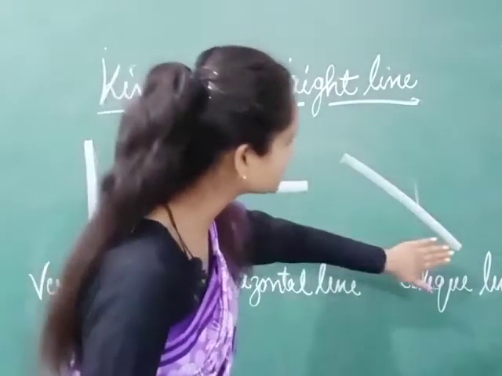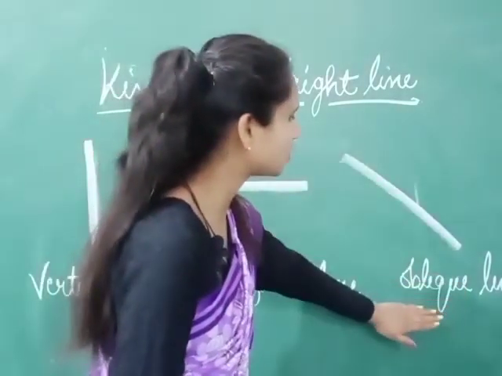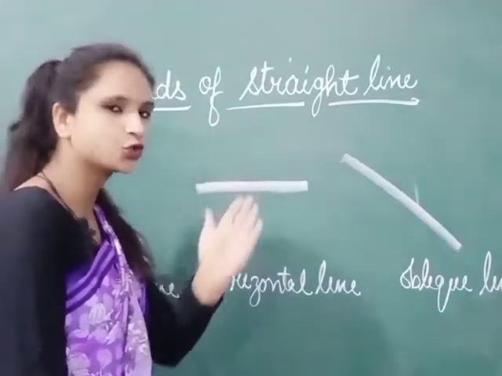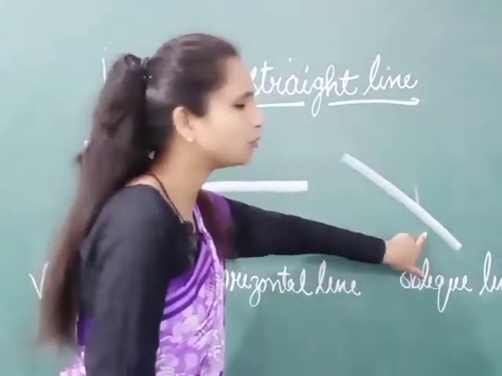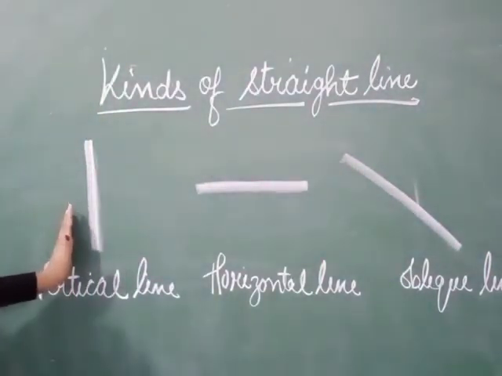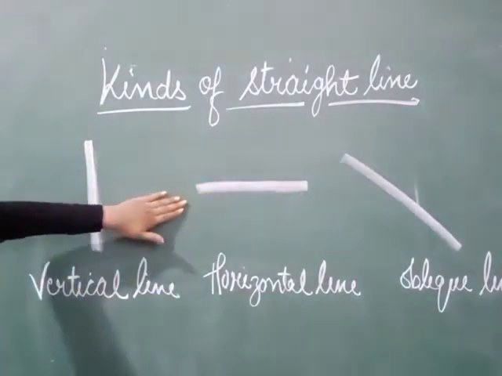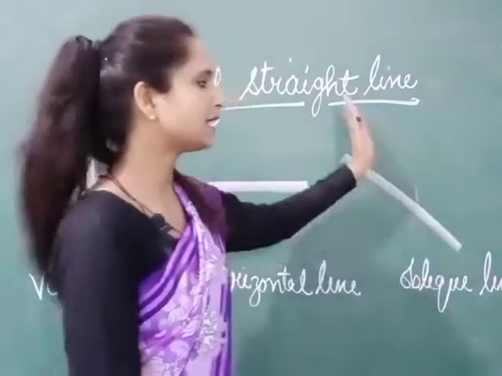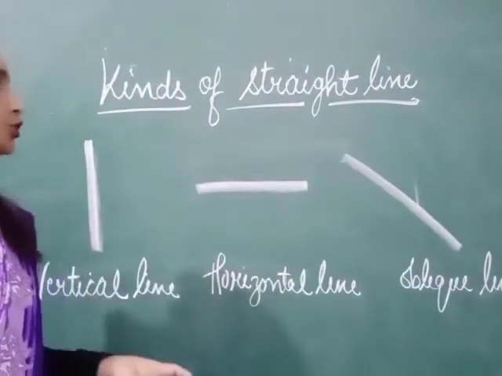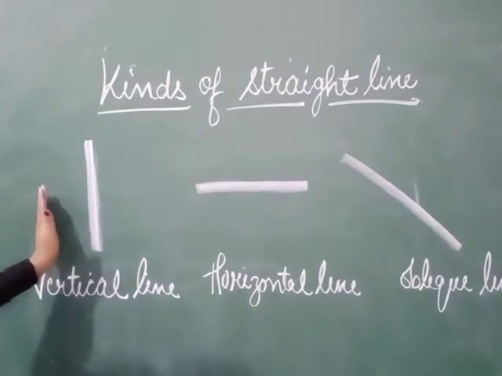And the line which is in slanting position is called oblique line. Slanting means थोड़ा सा जो टेढ़ी है, थोड़ा सा जो झुकी हुई है, that is called oblique line. Okay, it is a vertical line, that is a standing line. It is a horizontal line, that is a sleeping line, and it is the oblique line that is somewhat slanting, or we can say जो थोड़ा सा झुकी हुई है. Okay, so these are 3 kinds of straight line.